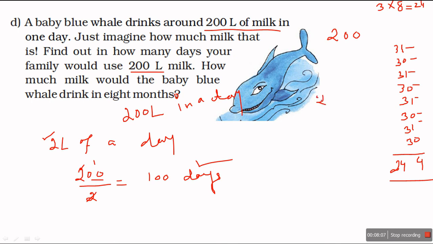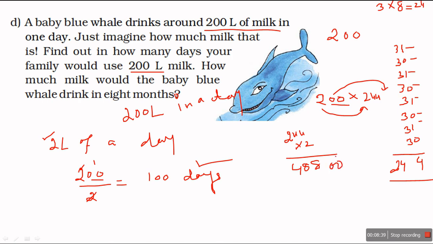So 200 multiply by 244. I have told you if there are zeros at the end, we just put them in the answer. We multiply number with number. So 244 multiply with 2. 2 4s are 8. 2 4s are 8. 2 2s are 4. And these 2 zeros in the answer.